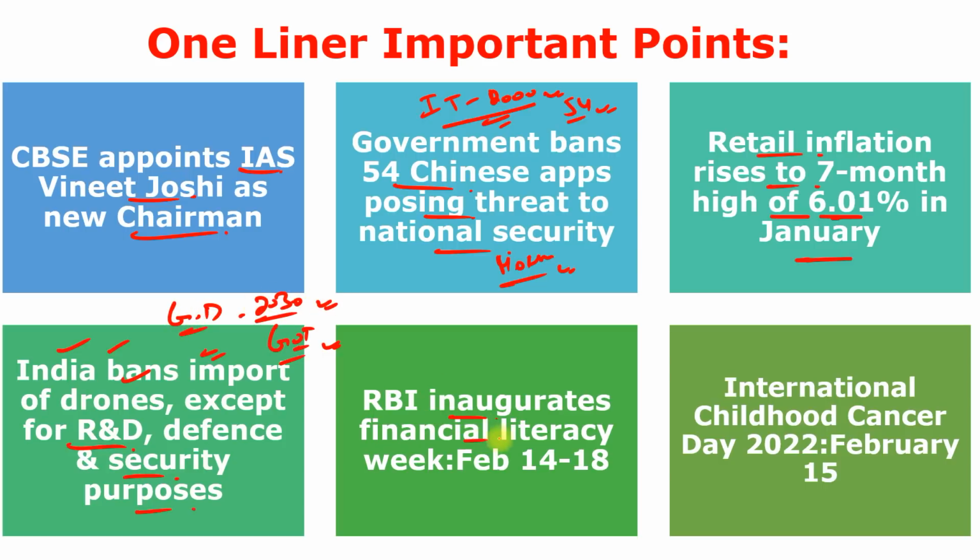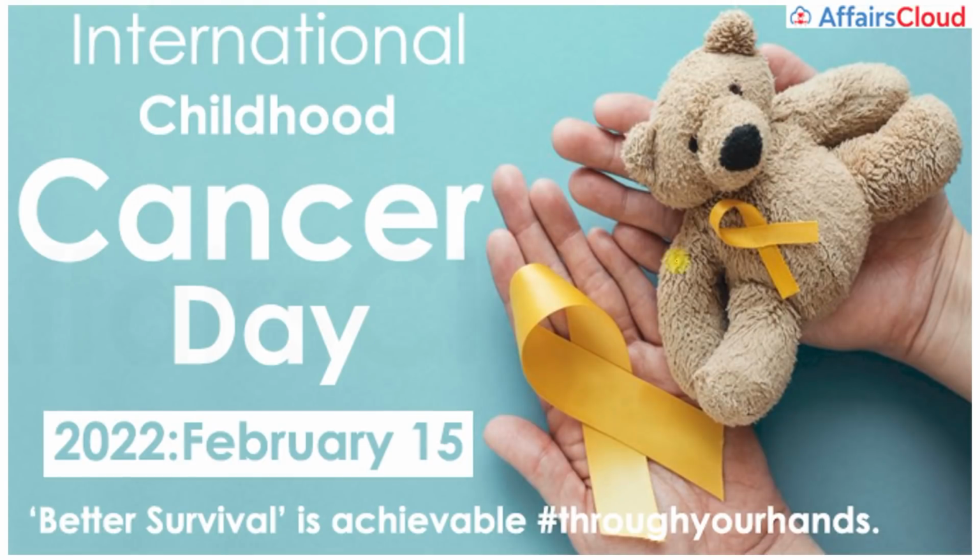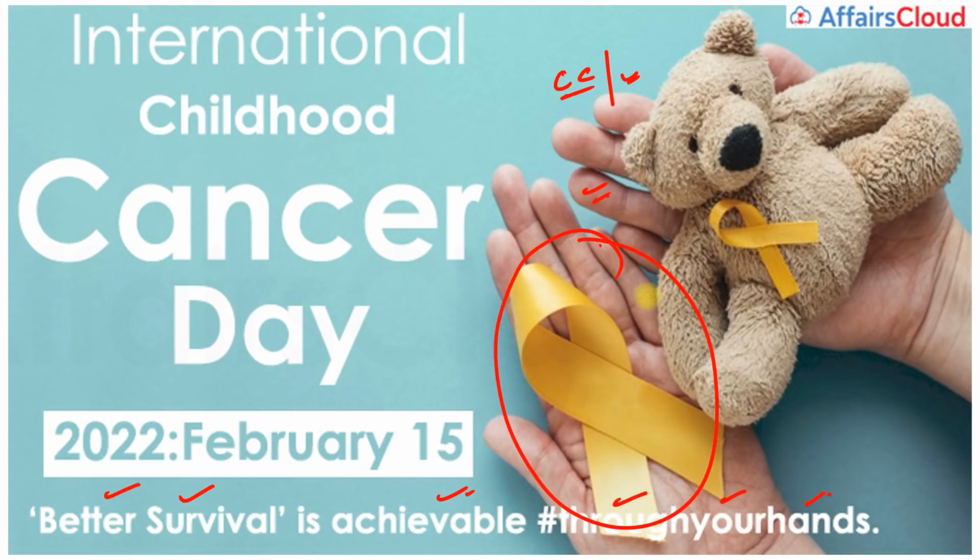Next, RBI inaugurated Financial Literacy Week, February 14 to 18. We already covered this question. Next is International Childhood Cancer Day 2021, observed on the 15th of February. And this day is just to create awareness about the dangers and the impacts of cancer among children. And the day also aims to raise awareness about childhood cancer and to offer support for children and adolescents with cancer and the survivors and their families. And the theme is Better Survival is Achievable, #through your hands. And the internationally recognized symbol for childhood cancer is the gold ribbon. You can see here the gold ribbon.